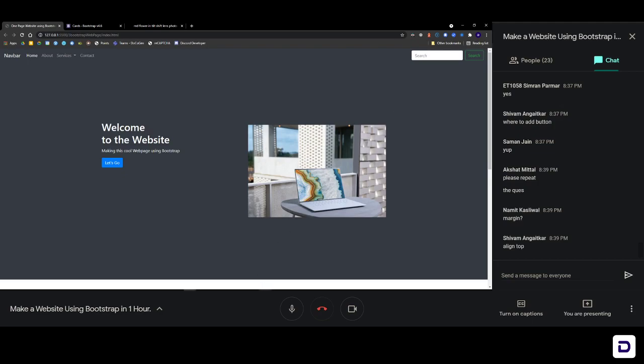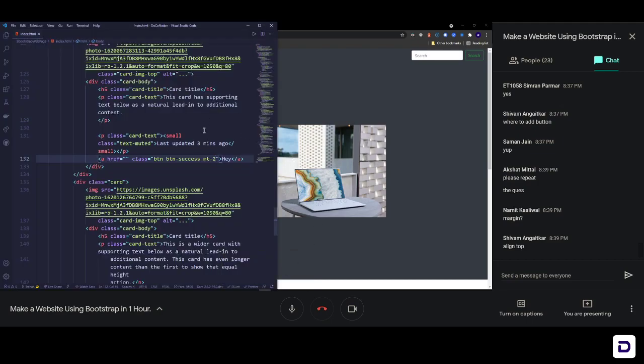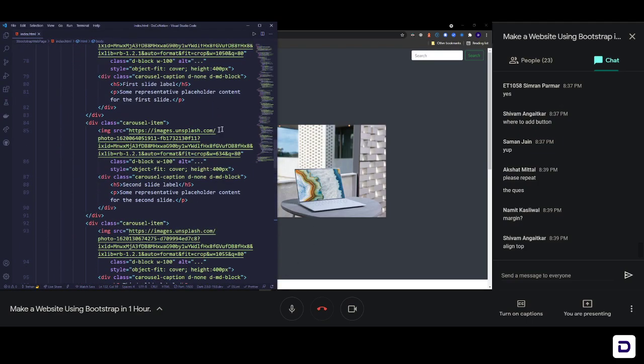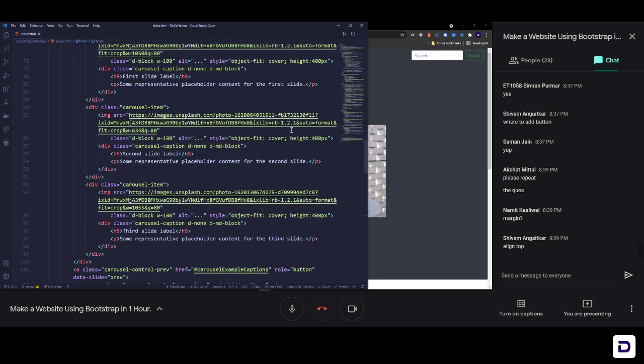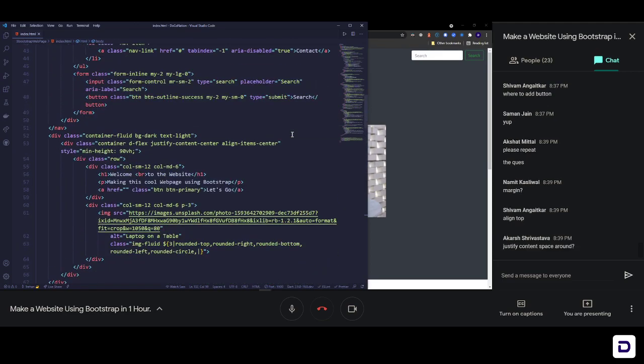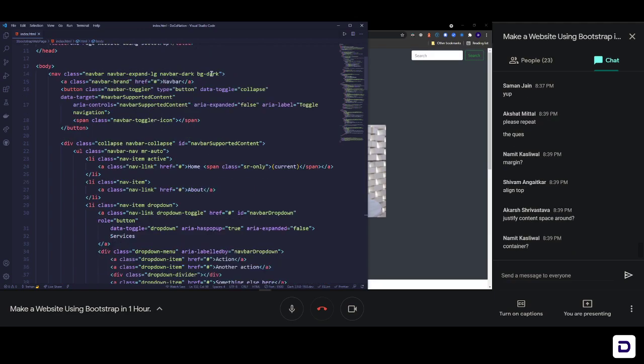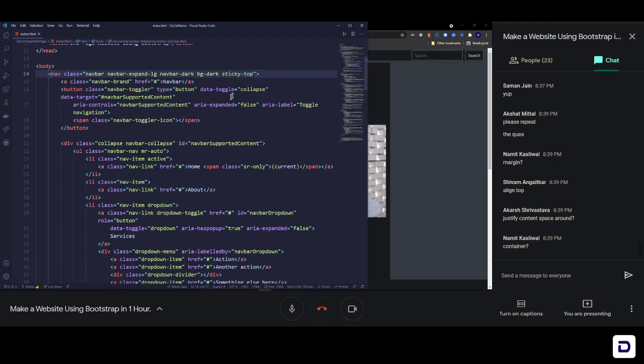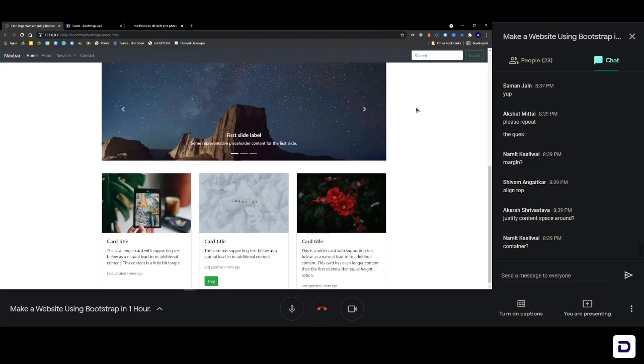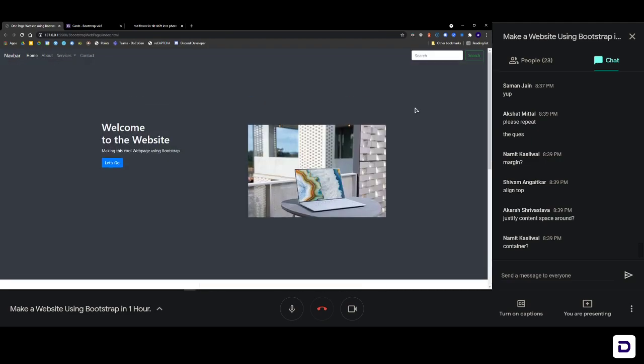If you want this navbar to stick to the top, all you have to do, just like the word I said right now, stick. You can go to navbar again, and in the class here where you have navbar and all, you can just write sticky and then dash top. When you do that, now your navbar is gonna stick to the top. It's that easy. Just one line, one class, sticky-top.